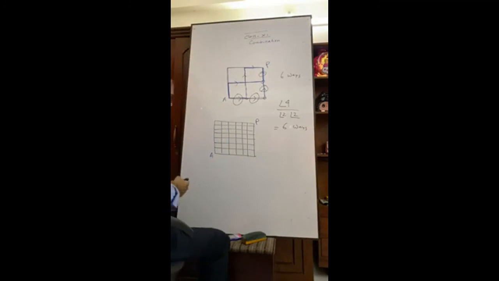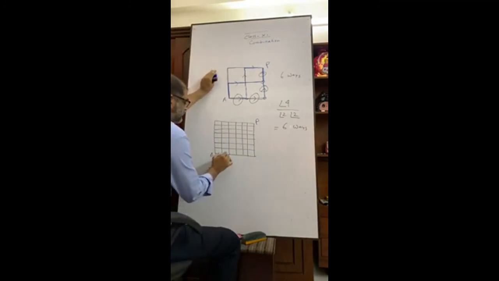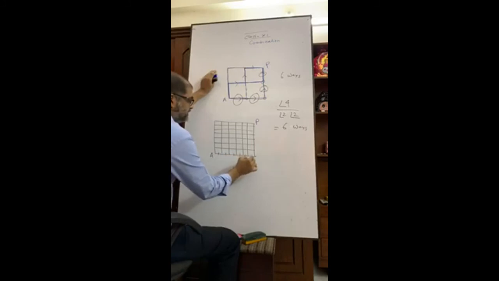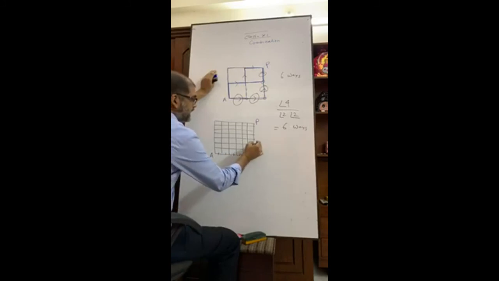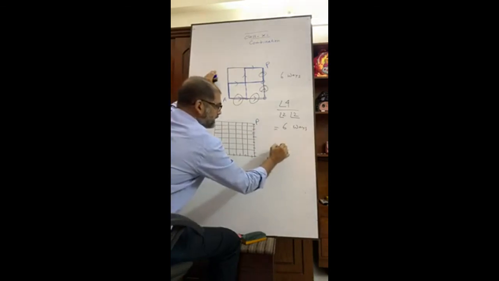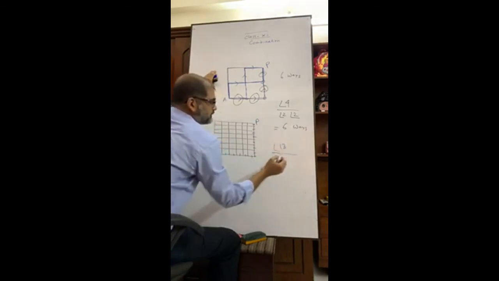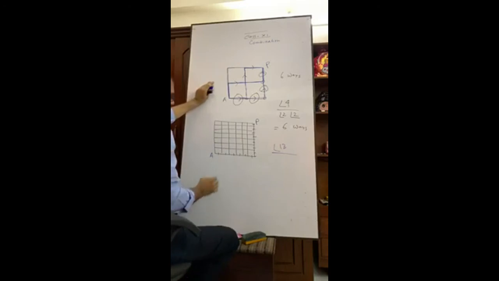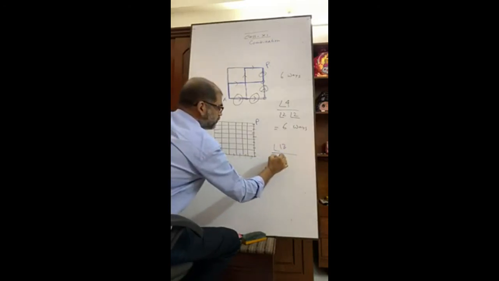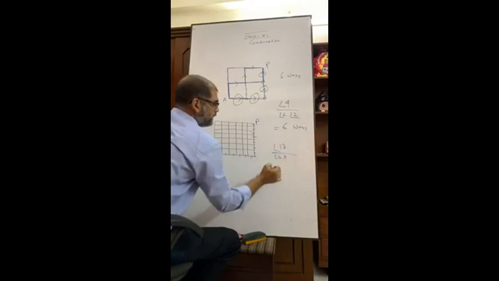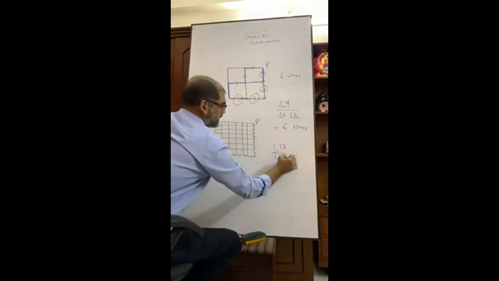Okay, you see, we have in total 1, 2, 3, 4, 5, 6, 7, 8, 9, 10, 11, 12, 13. We have in total 13 parts, of which there are 6 horizontal into 7 vertical.